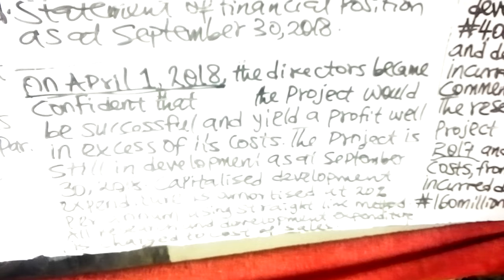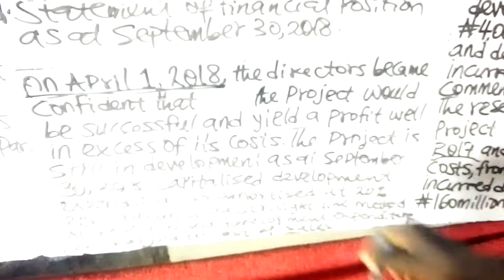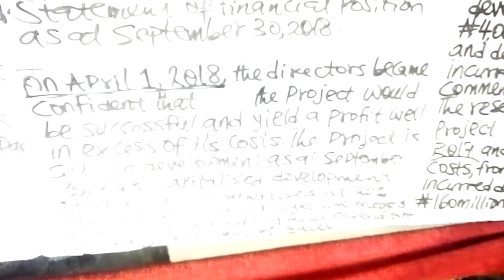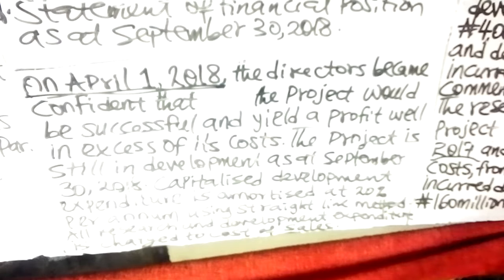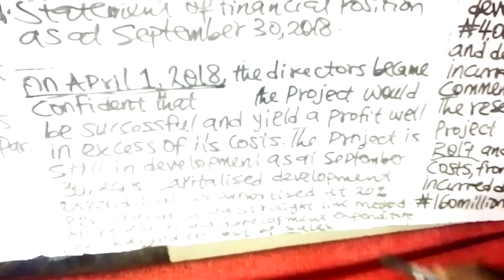The certainty phase is when the director becomes confident, very sure that the project will be successful and yield positive cash flows in the future. I repeat, the uncertainty phase is the development phase where the director is not yet sure that the project will be successful, but the certainty phase is when the director became confident that it will be successful.